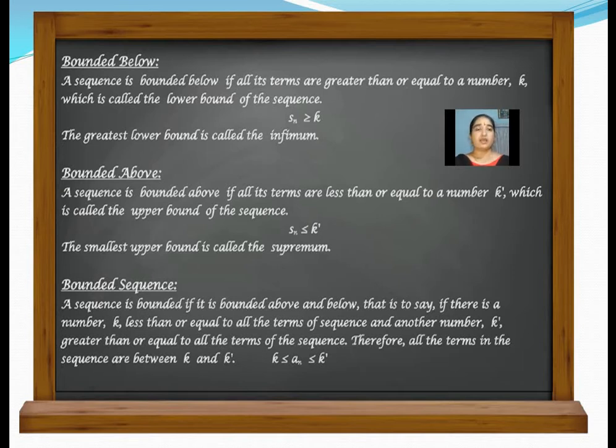So the upper bound, least upper bound means supremum. Okay. In a sequence, there exist both a lower bound and an upper bound. That is, k is less than or equal to Sn is less than or equal to k dash. Then the sequence Sn is known as bounded. Okay, the sequence Sn is known as bounded.